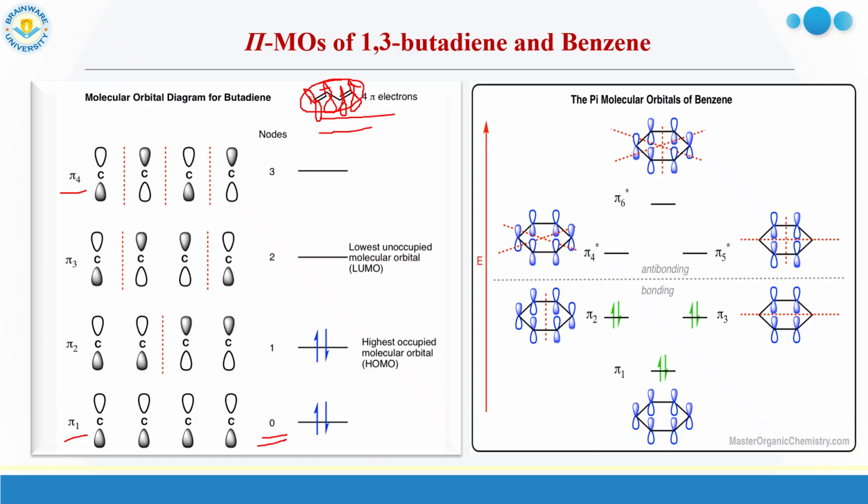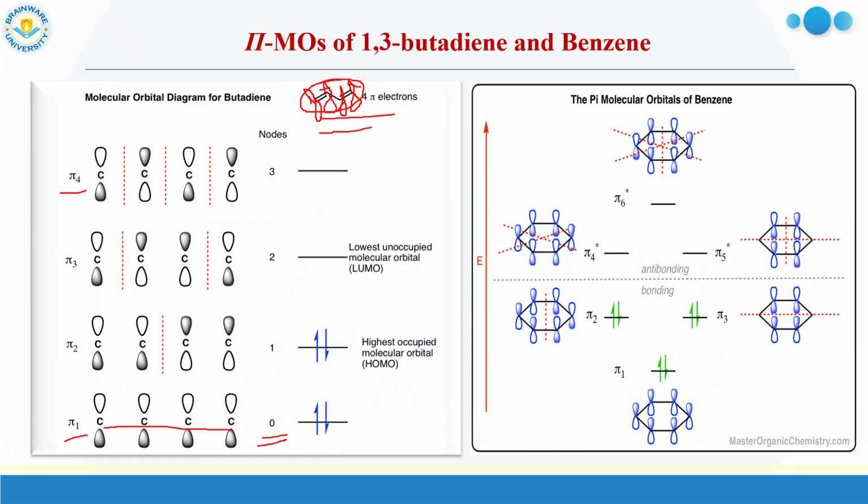Node 0 means all the orbitals will have the same symmetry. If we consider C1, C2, C3, C4 of butadiene, these are the 4 carbons of butadiene. For C1, the shaded lobe is on the lower side, the unshaded lobe on the upper side. For C2 also similar, C3, C4 similar, as there is no node. So all the orbitals have the same symmetry.